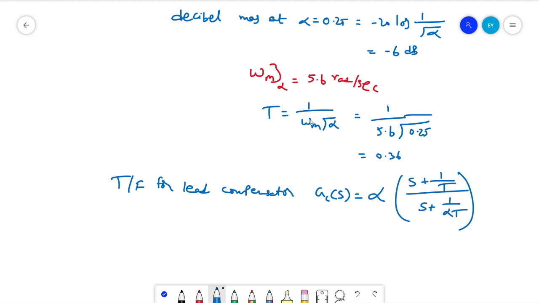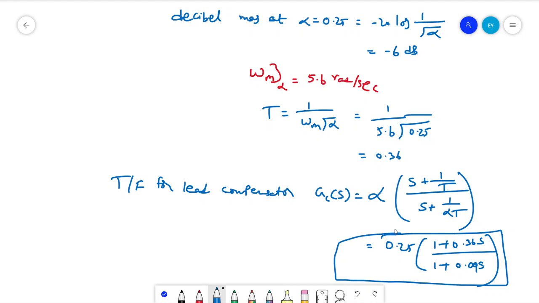This is the generalized transfer function for the lead compensator. Substituting alpha in it, we get 0.25 into (1 plus 0.36 s) divided by (1 plus 0.0009 s). This is the lead compensator for the system, Gc(s).